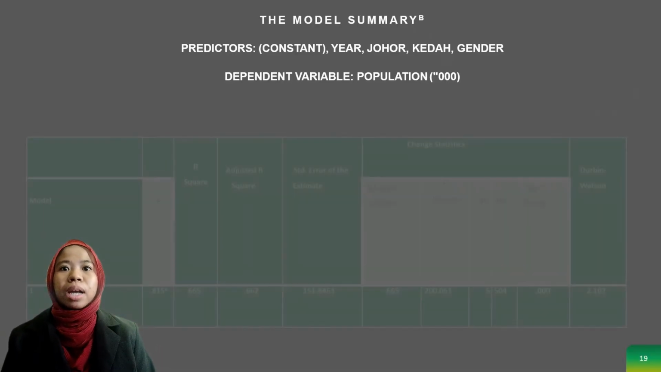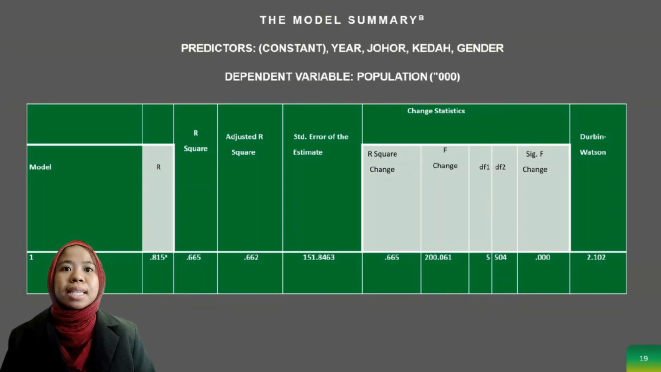Next, the model summary. The R square value is 0.605, which means 60.5% of the variation in population can be explained by years, Johor, Kedah and gender. The adjusted R square is 60.2%. The Durbin-Watson statistic is almost 2.